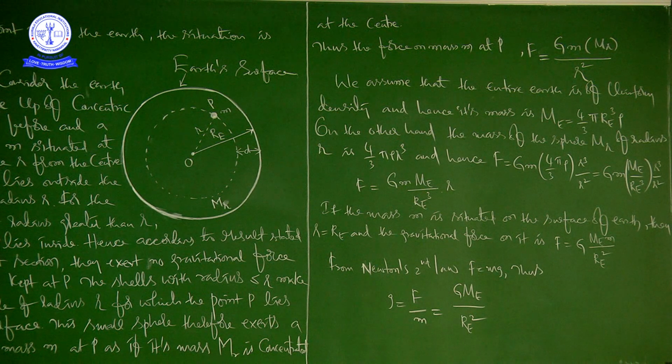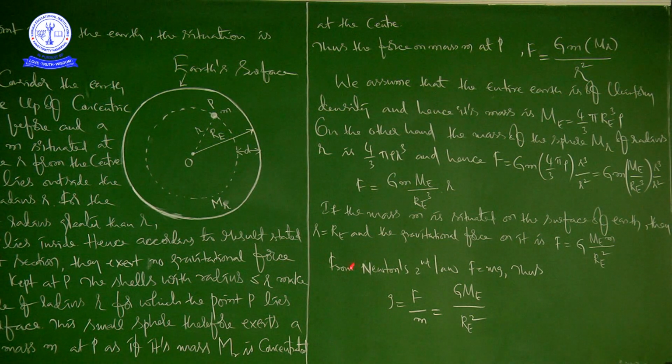Afterwards, one small point: if the mass m is situated on the surface of the earth, then what about small r?